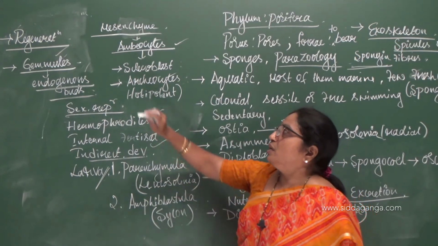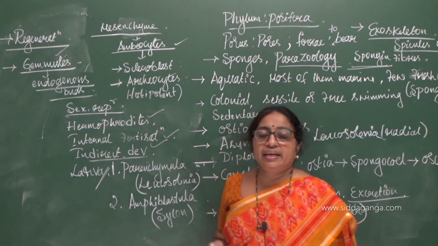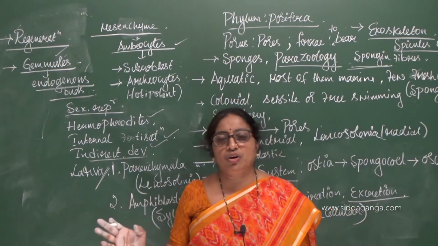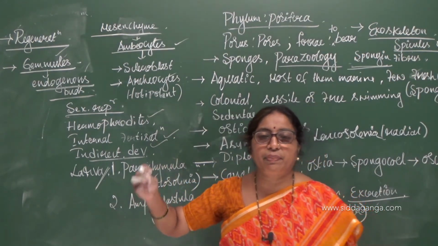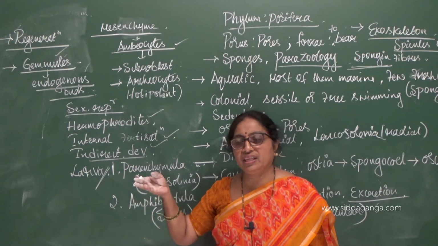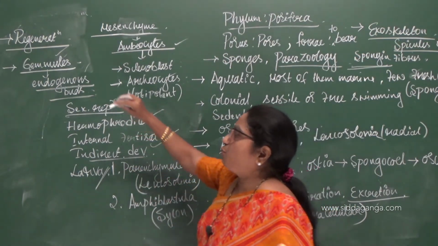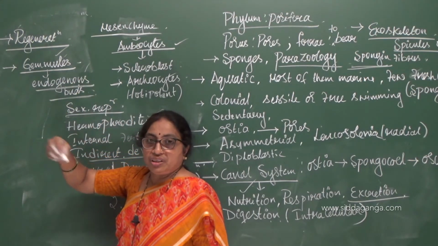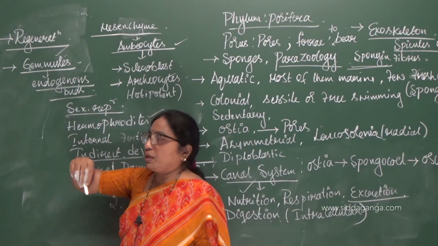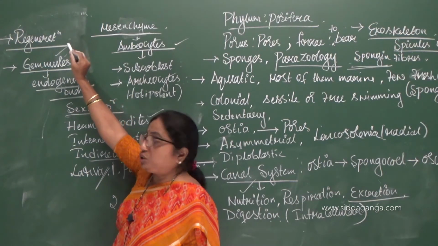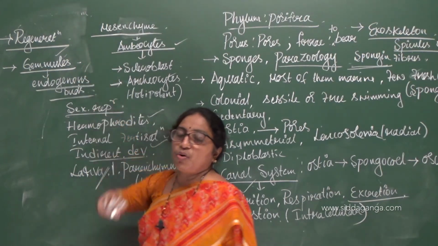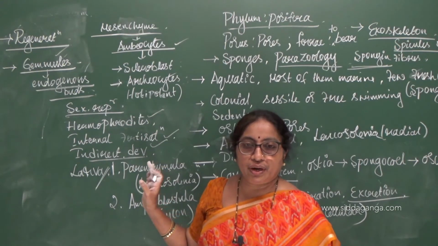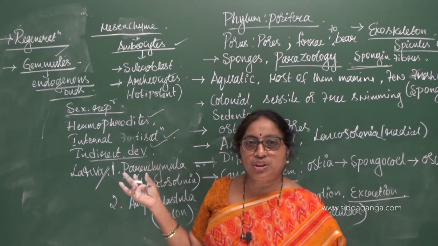Next, poriferans exhibit a high capacity of regeneration. If they are cut into smaller pieces, each piece can develop into a new organism by developing the lost parts. Regenerating the lost parts is called regeneration. Gemmules are formed during unfavorable conditions.